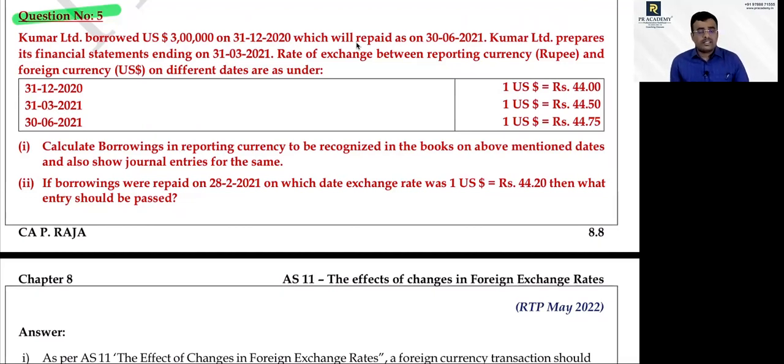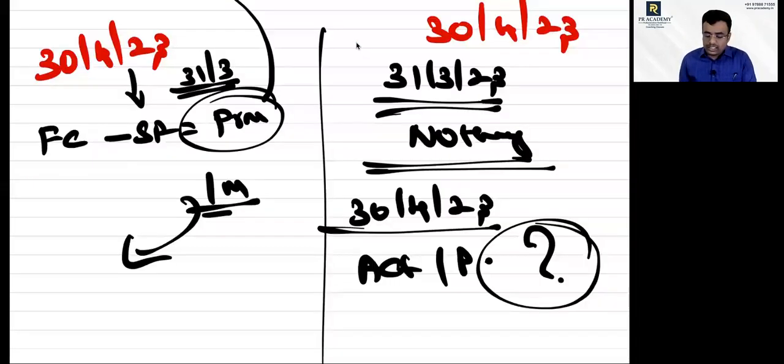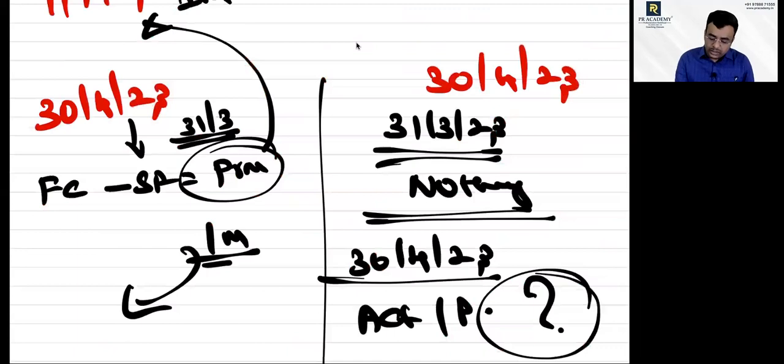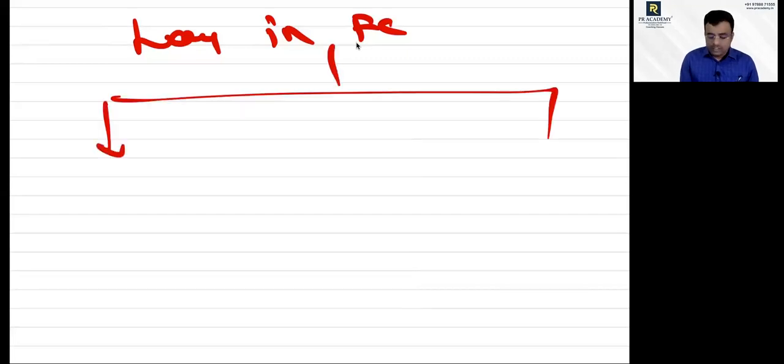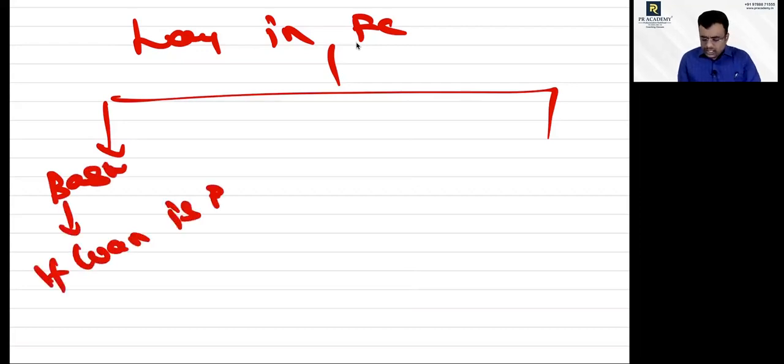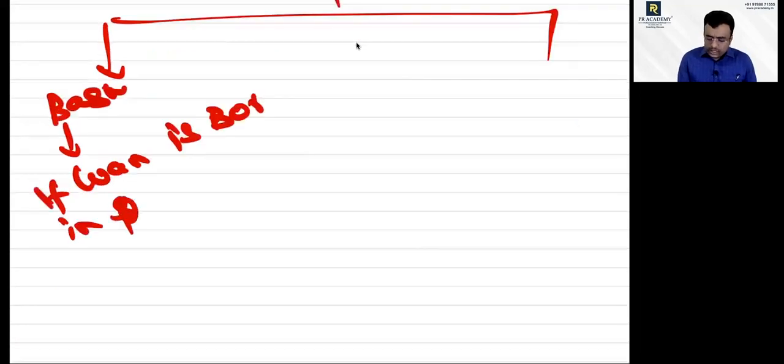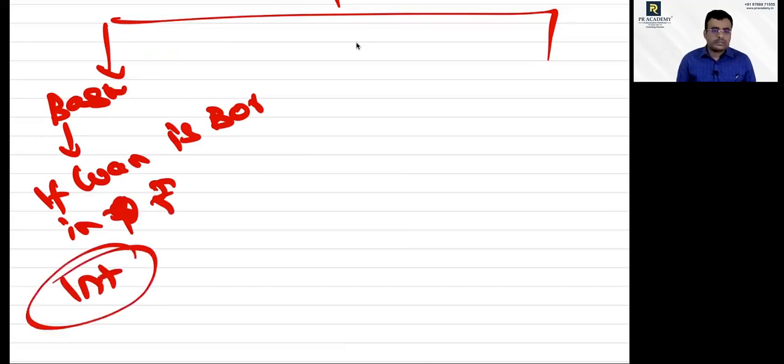Under AS16 itself, you would have learned that when a loan is borrowed in foreign currency, tell me, what is supposed to be done? Remember, loan in foreign currency. Tell me, what should I do? First, you have to find out the base. If the loan had been borrowed in domestic currency, in rupees, then what would have been the interest? Yes or no? Yes, sir.